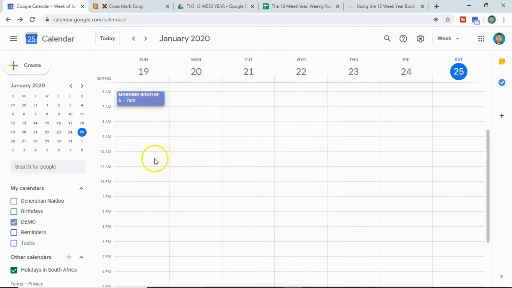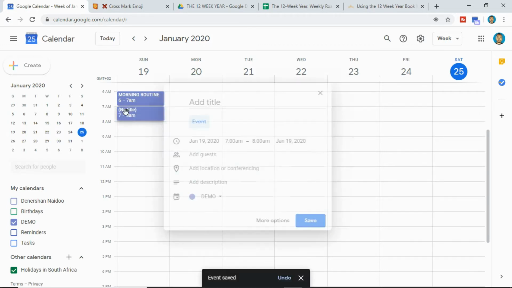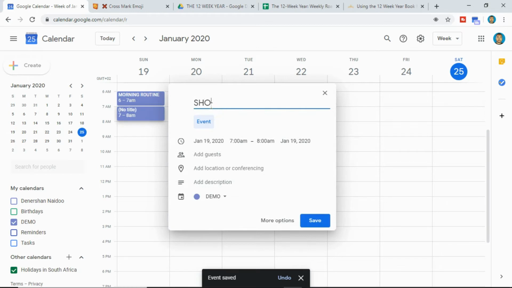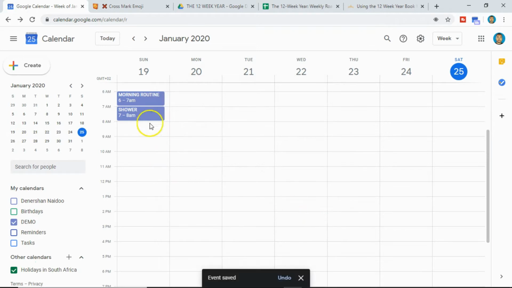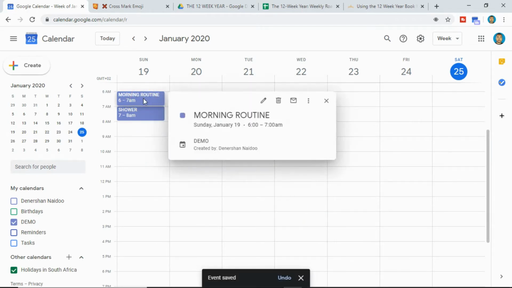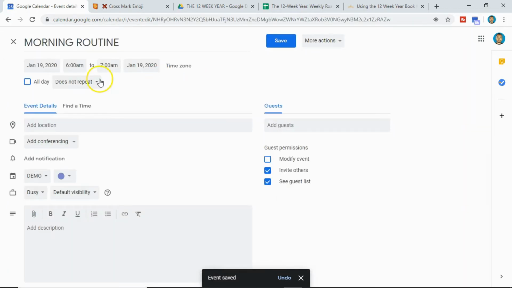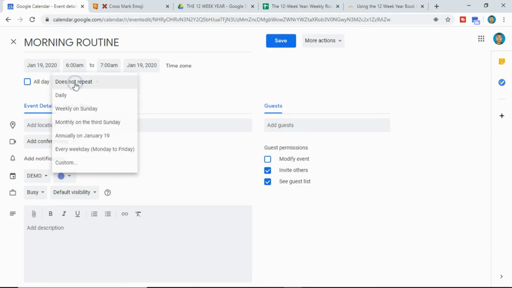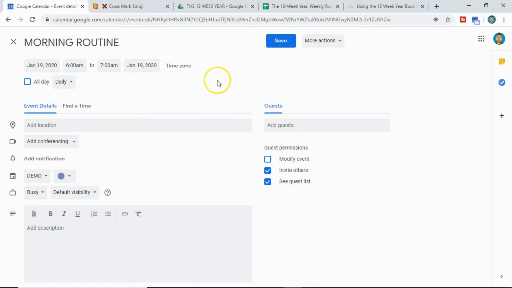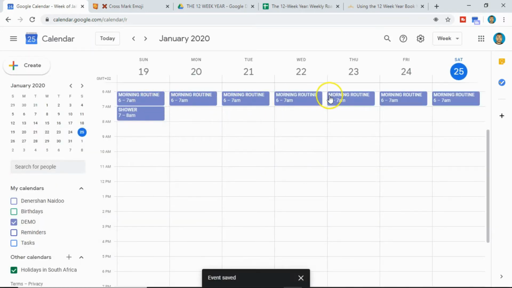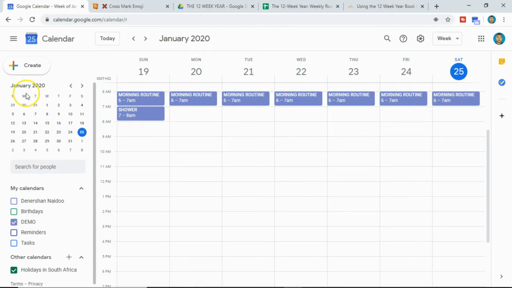Let's save that. And then let's say after that you do your shower. Let's add that as well. Shower, save. And let's say you do your morning routine. Obviously, morning routine happens every day. So you left click, let's edit this. And let's click on here. Click on daily. Click on save. And now your morning routine happens every day.